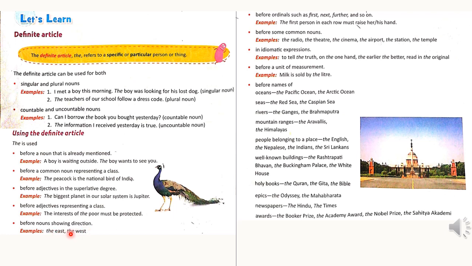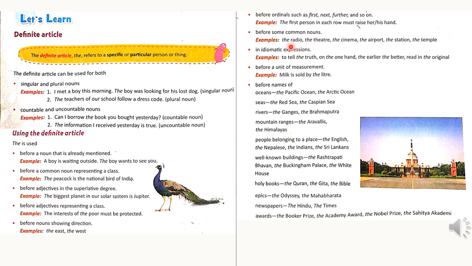Before nouns showing direction, like the east, the west, the north. Before ordinals such as first, next, further, we use definite articles. The first person in each row must raise his hand. Here first is an ordinal, so in front of the ordinal the definite article the is placed.